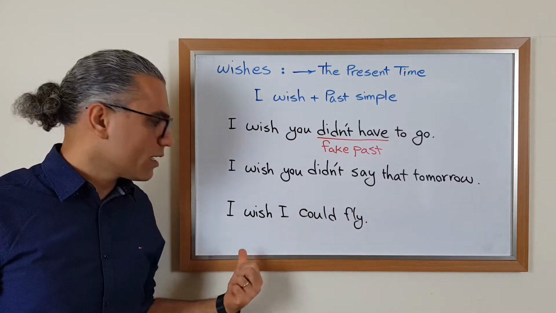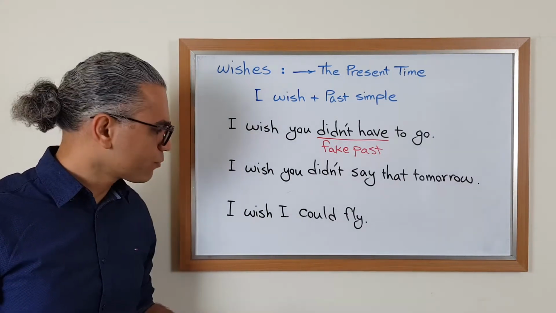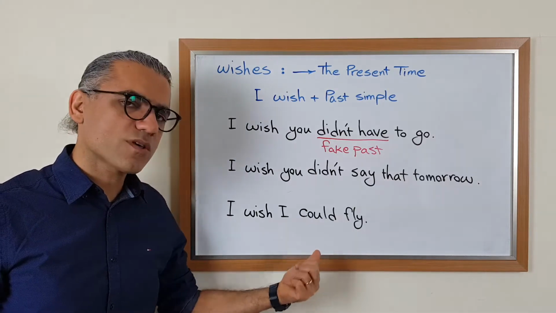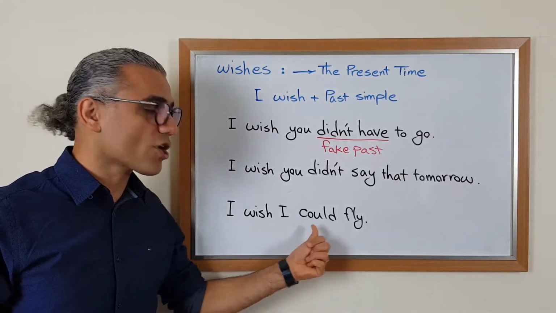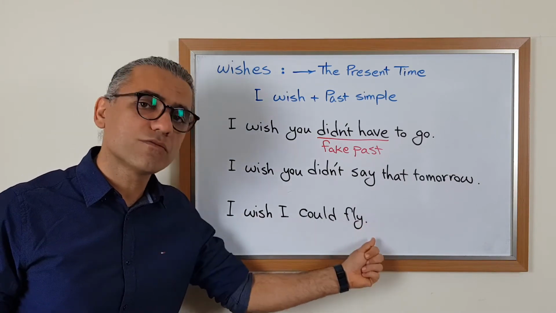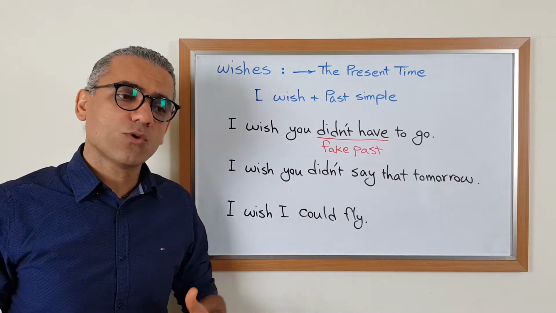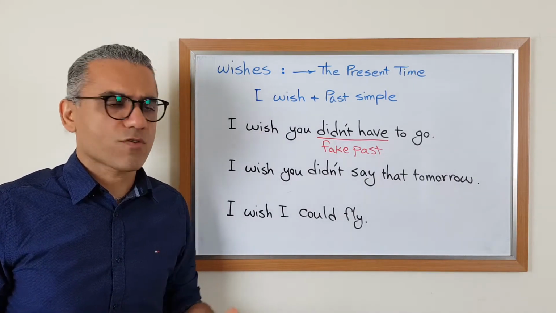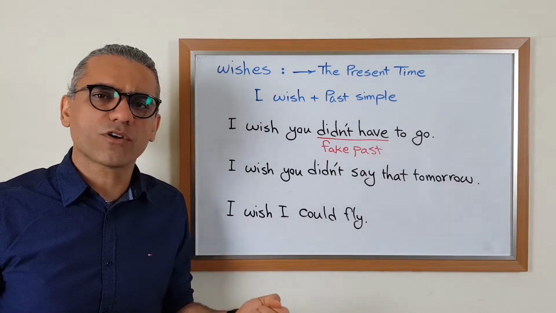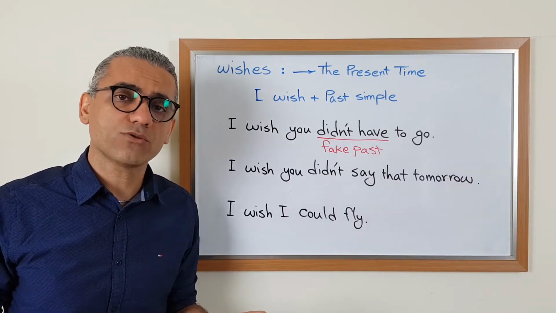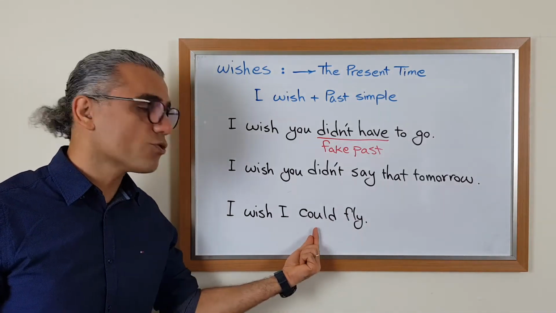Another example, there is a point in this example, I wish I could fly. Look, in here, instead of using the past simple form of fly, instead of saying I wish I flew, we say I wish I could fly. Because we are wishing something for ourselves. Whenever we wish something for ourselves or for someone else that we believe involves some difficulty or is very unlikely to happen or sometimes impossible, just like this example, we use could.